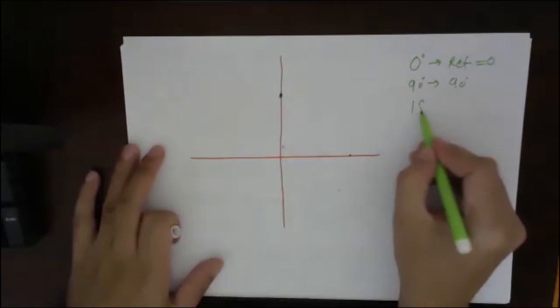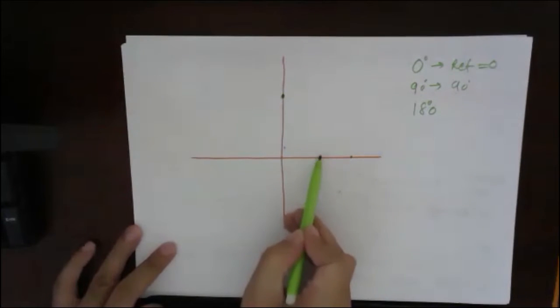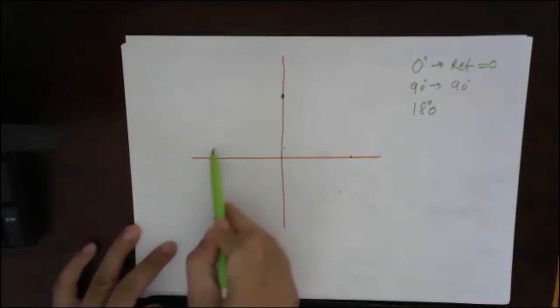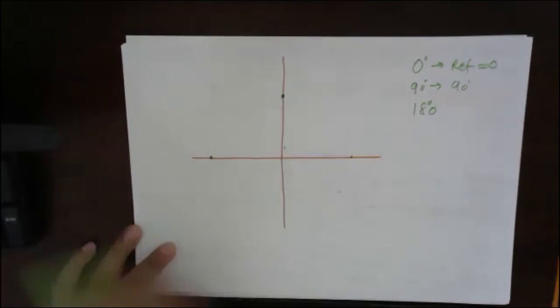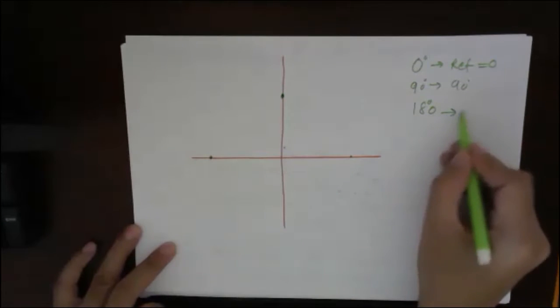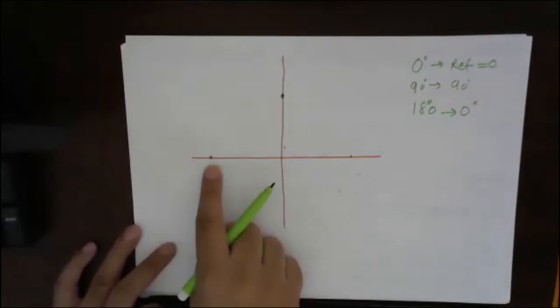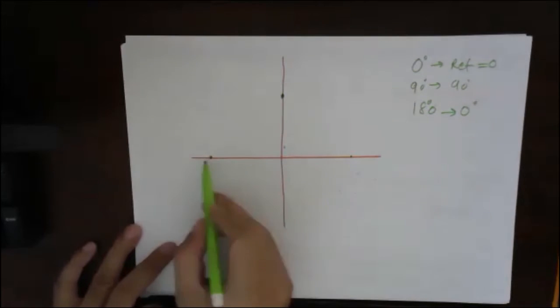Now 180 degree. 180 means I started here and I have come here. So I am along the x-axis. For 180 degree, what is the shortest angle? The shortest angle is 0 degree.